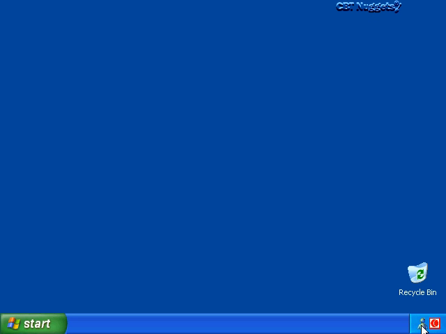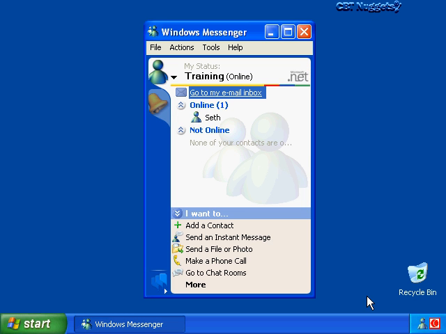So let's start this up just simply by double clicking on the Windows Messenger icon. We can use Windows Messenger for establishing a chat, audio, video sessions. We can also use this for sending files and a whole bunch of other features. But to establish a remote assistance connection, we would double click on a contact that's online that we want to establish the connection with. In this case it's Seth, so we'll double click on Seth.